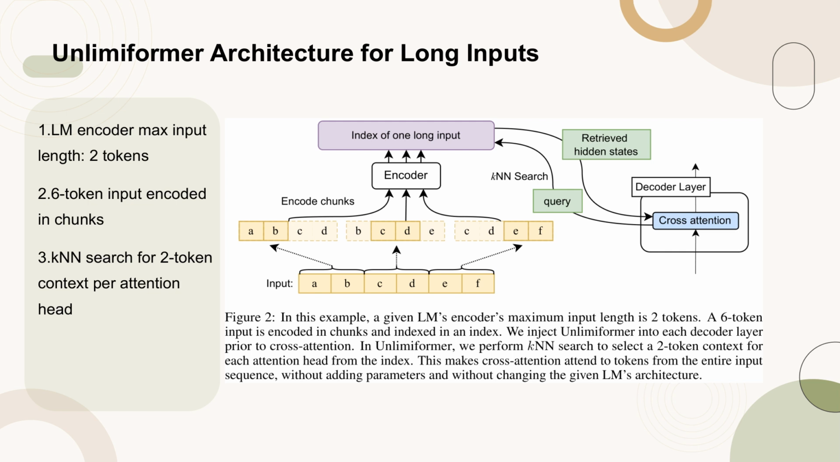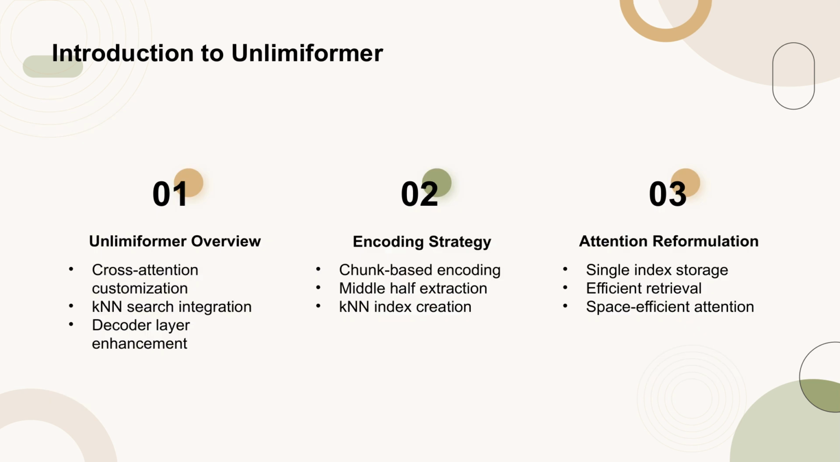Unlimiformer introduces a novel approach to transformer models by allowing each cross-attention head to select distinct keys from the full-length input at each decoding step. This is achieved by integrating a KNN search into each decoder layer. The encoding process involves chunking the input sequence and indexing the encoded vectors in a KNN index. The attention mechanism is reformulated to store a single index, enabling efficient retrieval and significant space savings. This approach not only enhances the model's capability to handle long sequences but also reduces computational and memory costs.